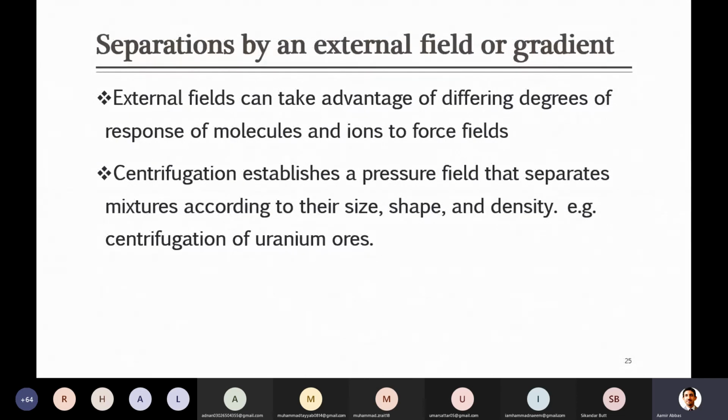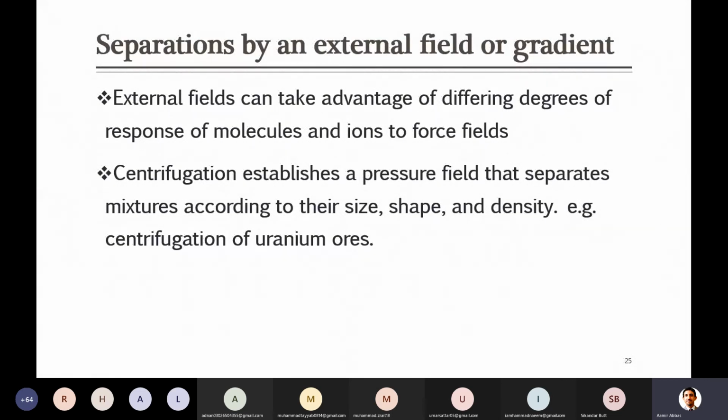I think you already studied centrifugal force, and you are aware of this phenomenon somehow. In industry, this is commonly used for centrifugation of uranium ores. Uranium is used in the nuclear industry, and for its separation, I think in your book he has mentioned the exact molecular weights: uranium fluoride with uranium 235 and another uranium fluoride with uranium 238.